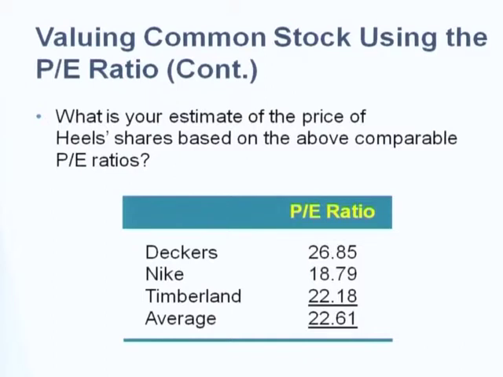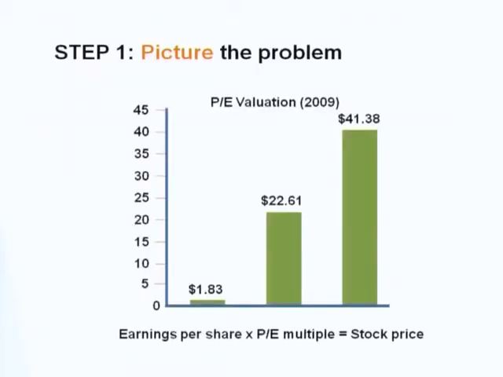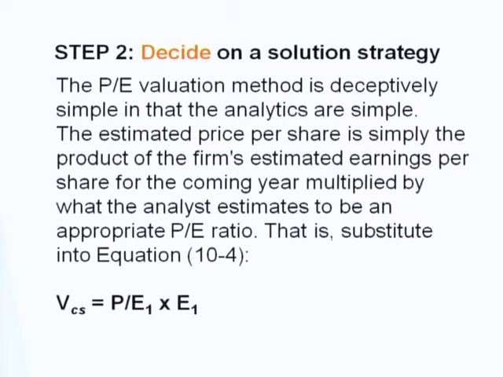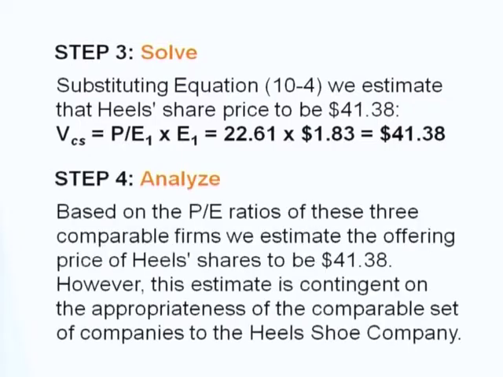Again, how do you find the intrinsic value? By using relative valuation. First step, you need to find the average PE for the industry, which is 22.61. Then multiply the average PE by your expected earnings per share of 1.83, so that you get the price of Hill Shoe, 41.38. Here is how you get the value based on relative valuation.